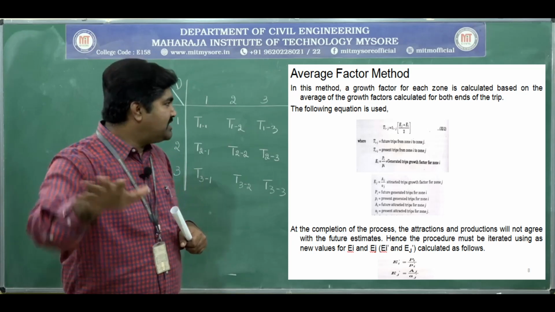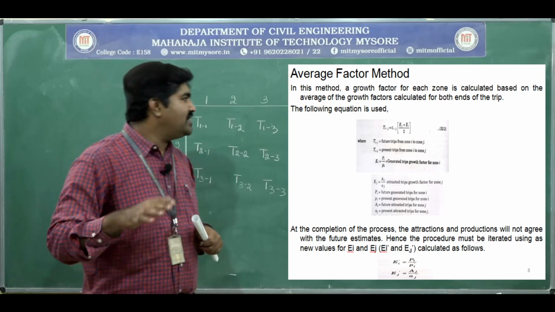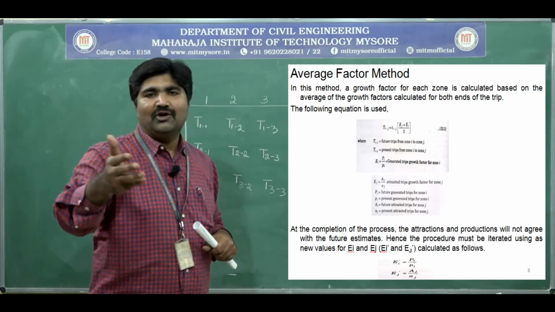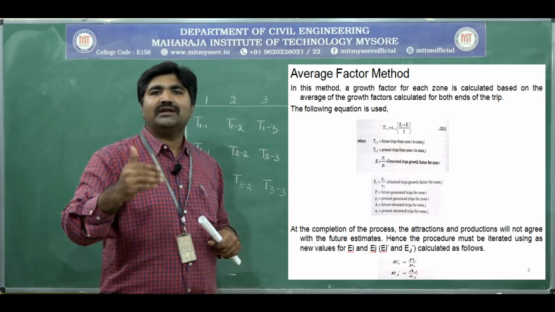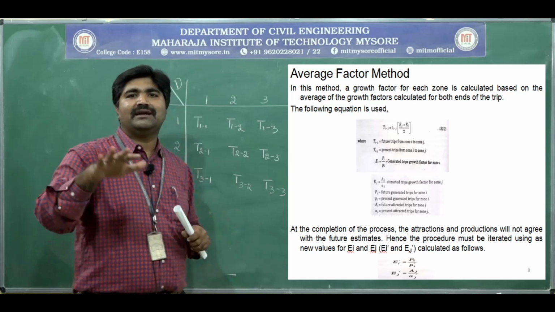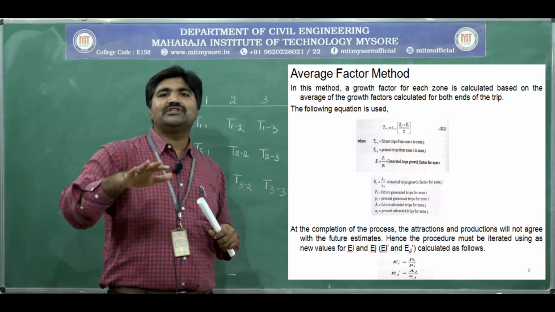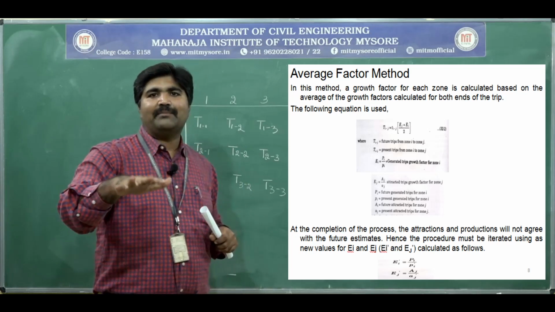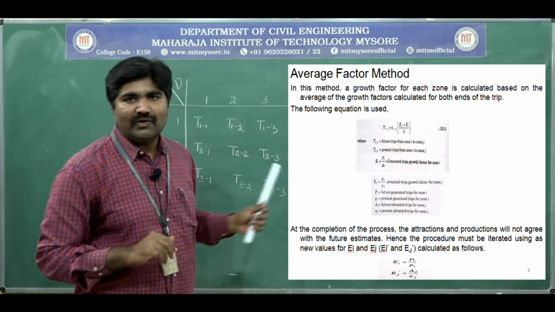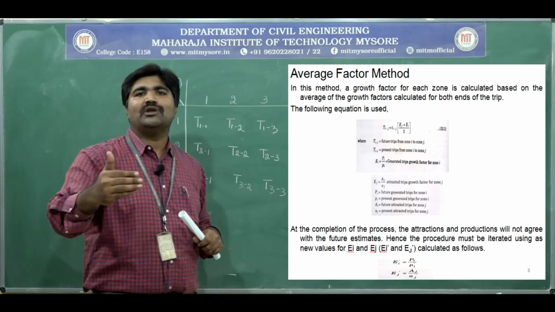Where capital Pi is the future trips generated in zone i, where small pi is the present trips generated in zone i, where capital Aj is the future attracted trips to zone j, where small aj is the present attracted trips to zone j.